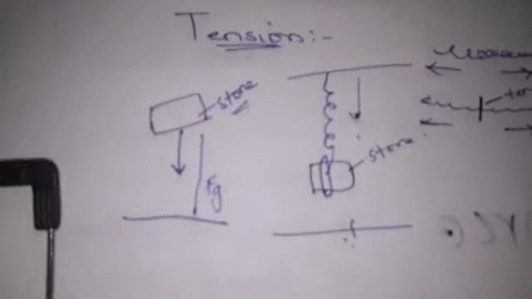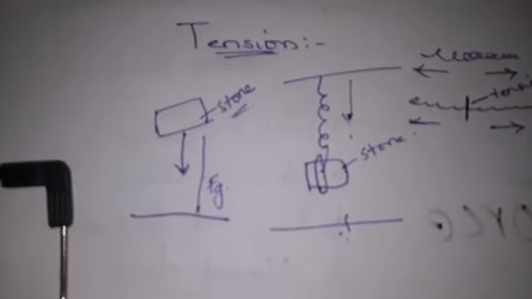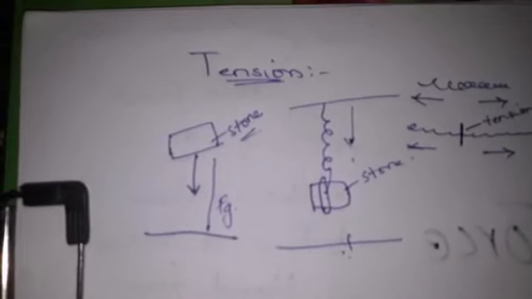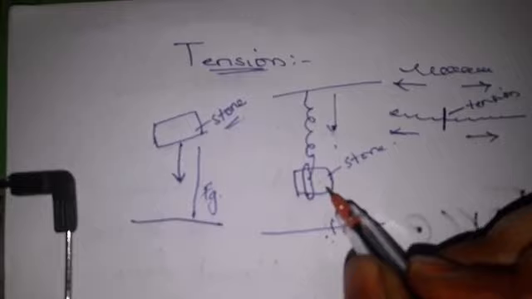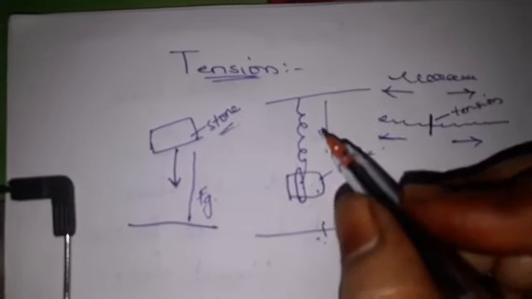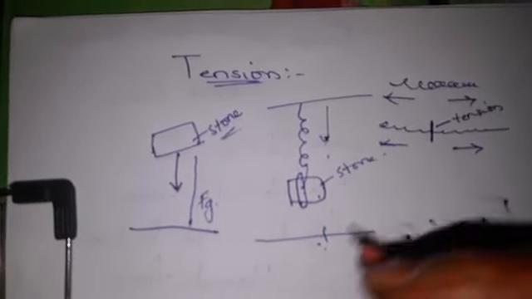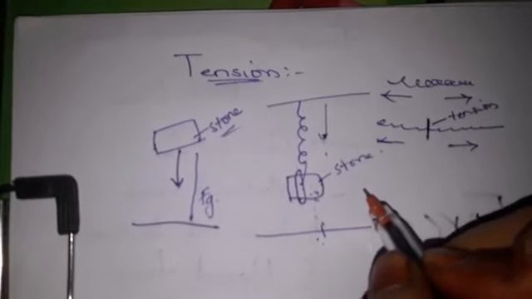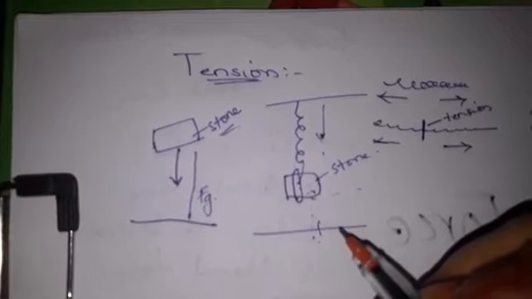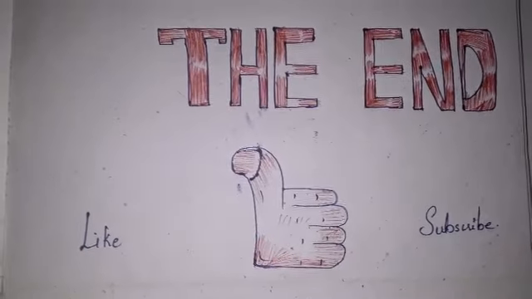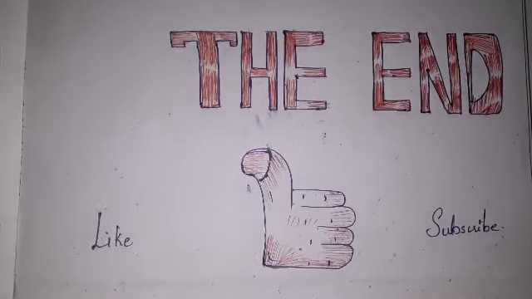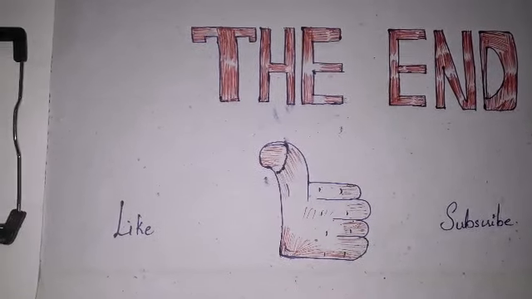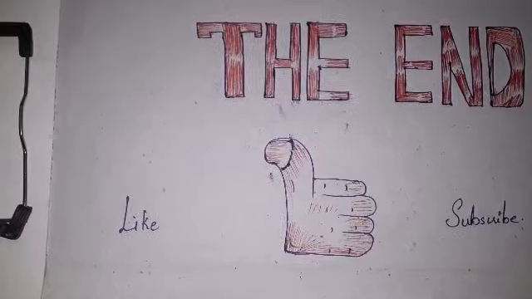Like in the above example, we can do this experiment with a spring balance also. In place of the stone, we can add weights to this balance, 50 grams, 20 grams, like that, and we can do the activity in the same manner. Students, with this we have learned in today's video about contact forces and types of contact forces, and in the next video we will continue with the types of field forces.